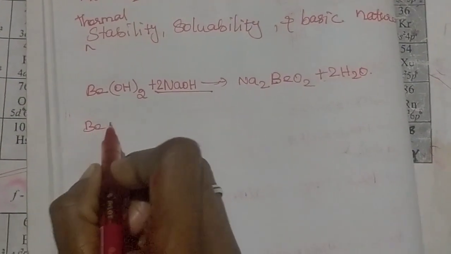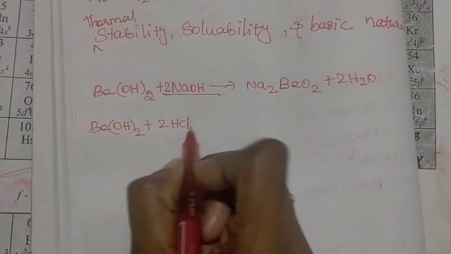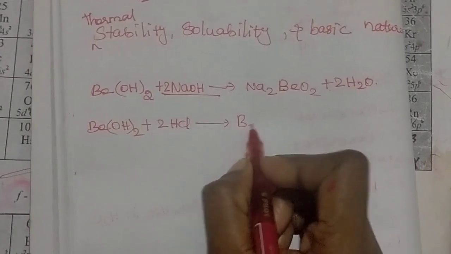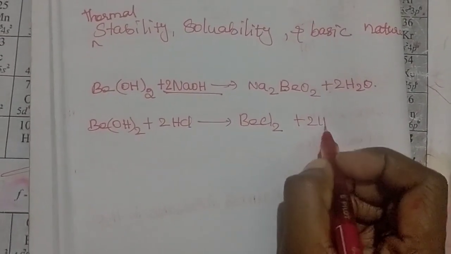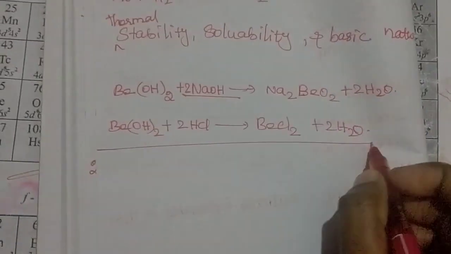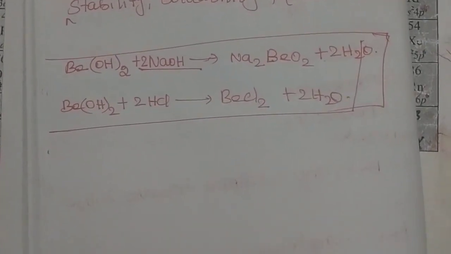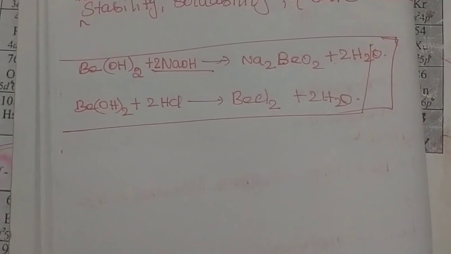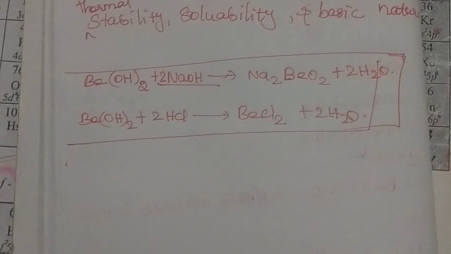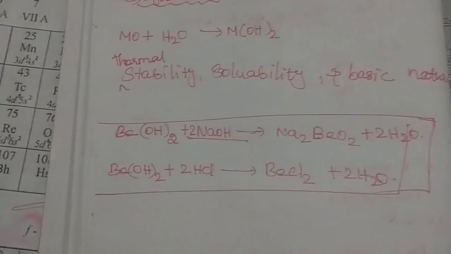So beryllium hydroxide reacting with hydrochloric acid gives the product beryllium chloride, BeCl2, and 2 molecules of H2O. This shows that beryllium hydroxide can react with acid and base. So beryllium is an amphoteric nature compound.